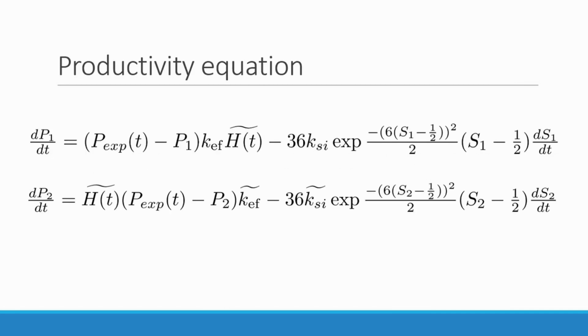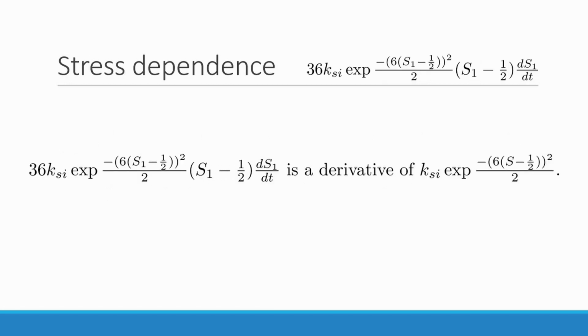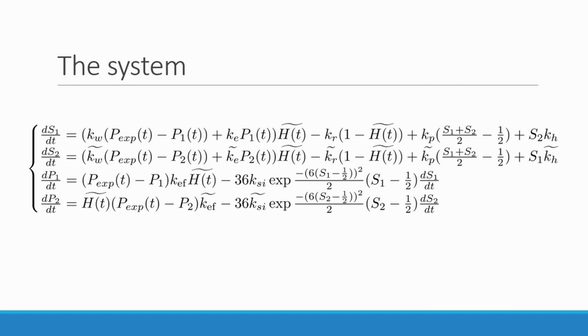Those are perception equations. We will also break down every component. The effort influence works like this. They will work harder if they are behind the schedule and will pay less effort if getting over the schedule. The component basically works similar to the component in the equation for stress. This component is a derivative of a Gaussian function we saw earlier. The whole system looks like this.